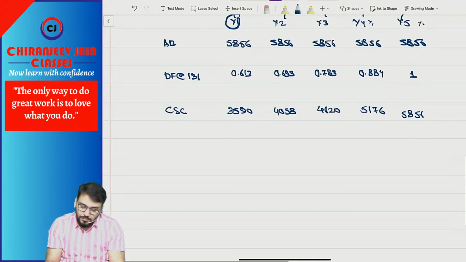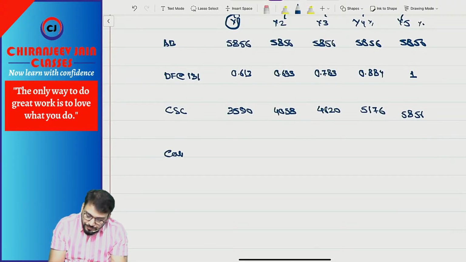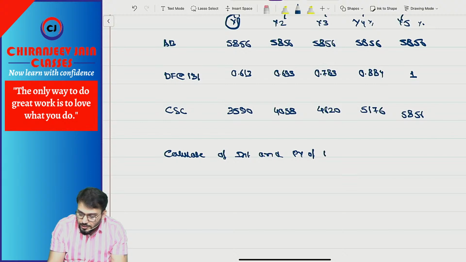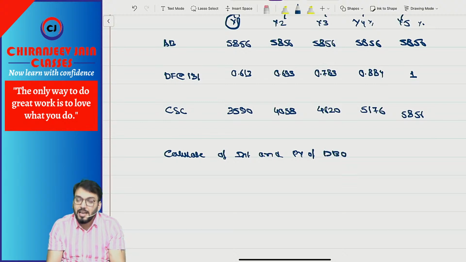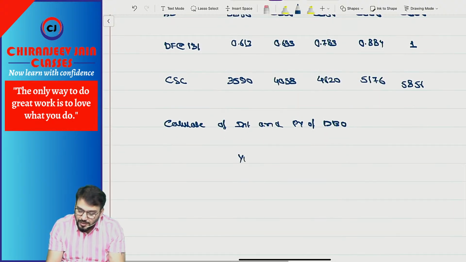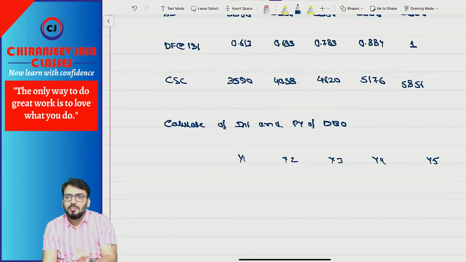Correct. Now we'll do the calculation of interest and present value of DBO. For that we'll prepare a liability statement for each year: year 1, year 2, year 3, year 4, year 5. This statement we are preparing at year end 1, based on the assumptions taken at year end 1.